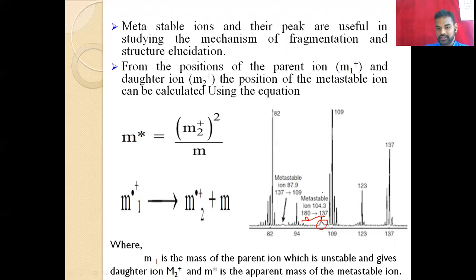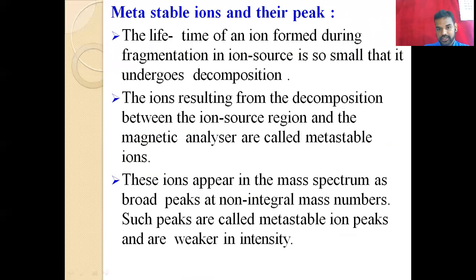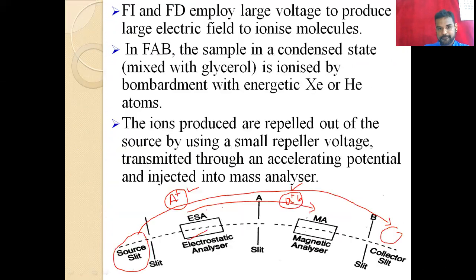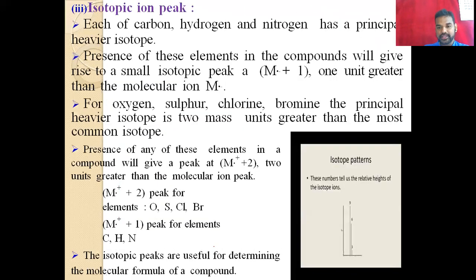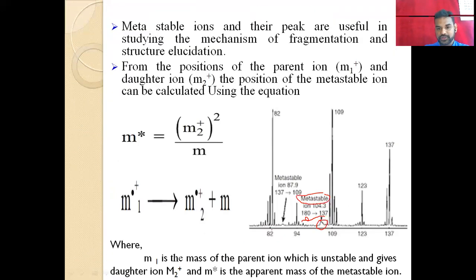So here you can see the metastable ion, that is 104.3. That means 180 is the first one. Here in the ESA, that means electrostatic analyzer, the mass number is 180. While moving to the magnetic analyzer, the compound has the atomic mass number 137.